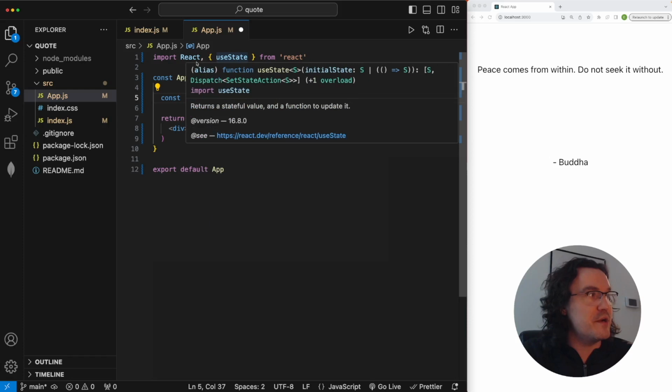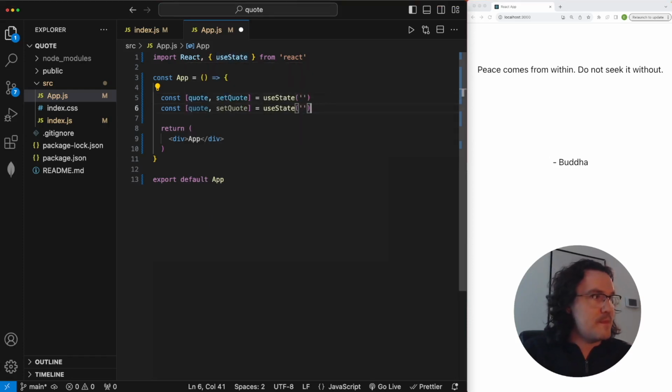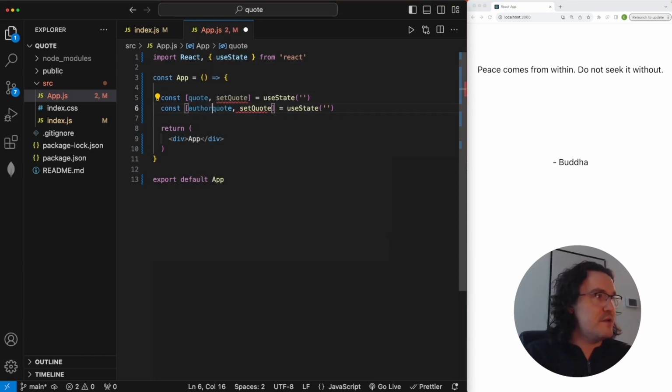So now we've got it up here on line 1 pulling in that useState from React. We'll double this up here and we'll just go authorOfQuote, setAuthorOfQuote. A little long of a variable name, but whatever.